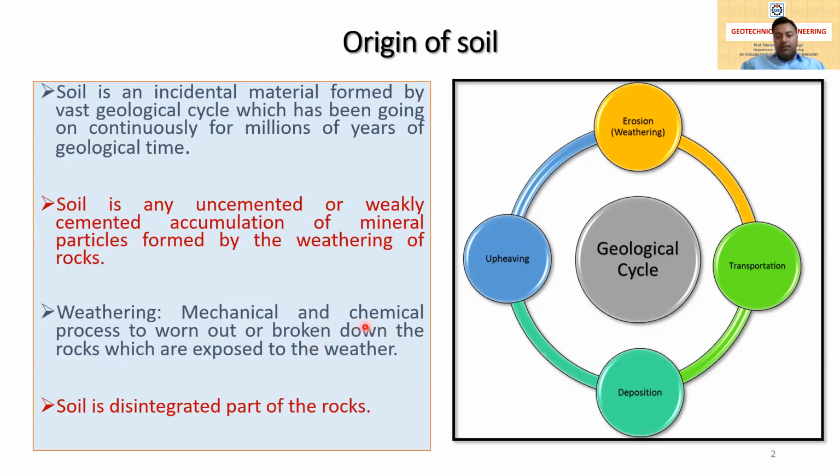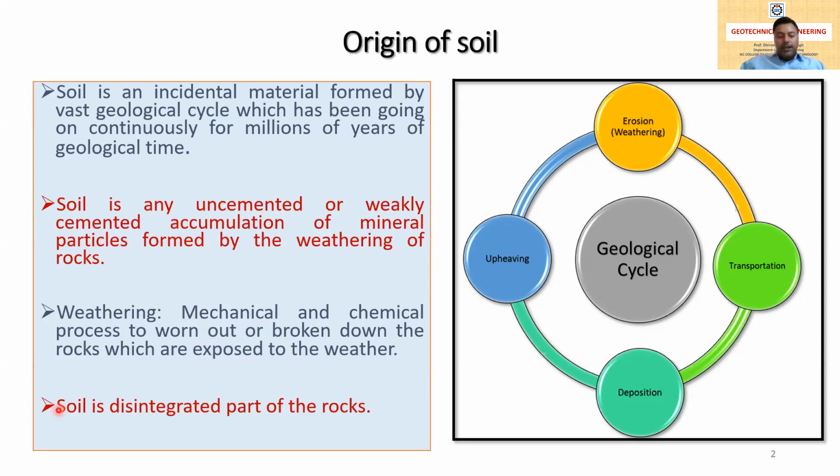It generally wears out or breaks down the rocks exposed to weather and environmental conditions. So the soil, in the definition, is the uncemented or weakly cemented accumulation of mineral particles, formed by the weathering of rock, that is, by the mechanical and chemical processes that wear out or break down rocks in weather conditions. So this is the definition of soil.